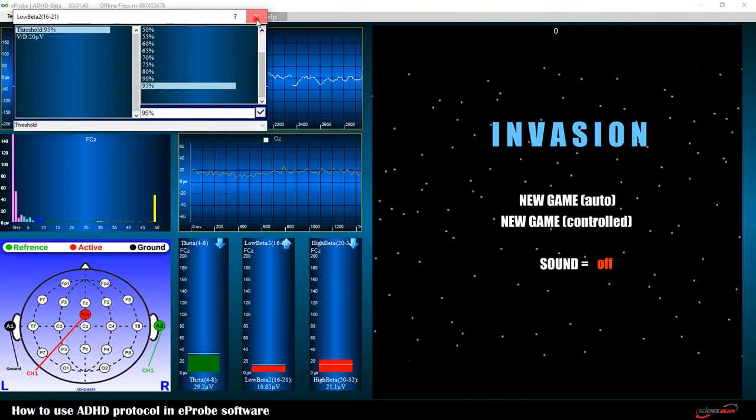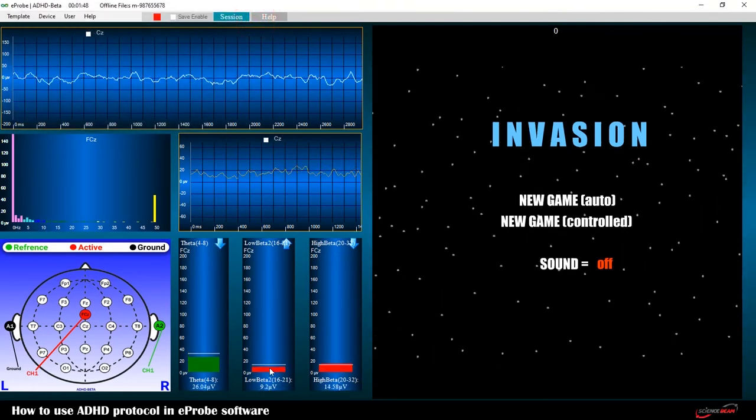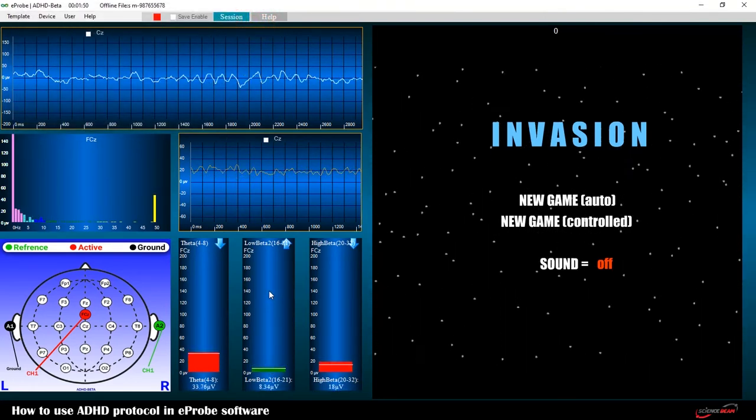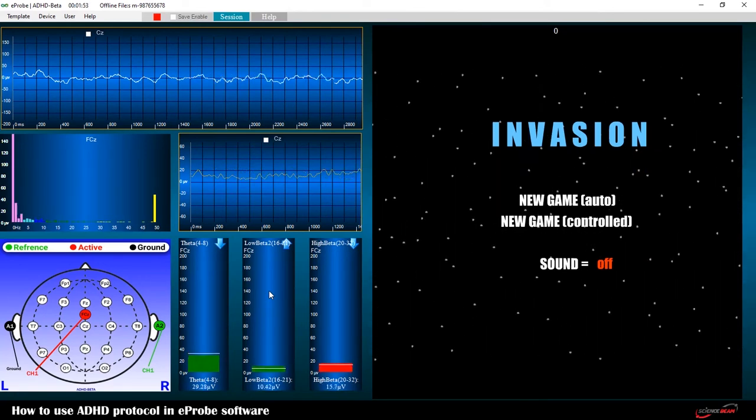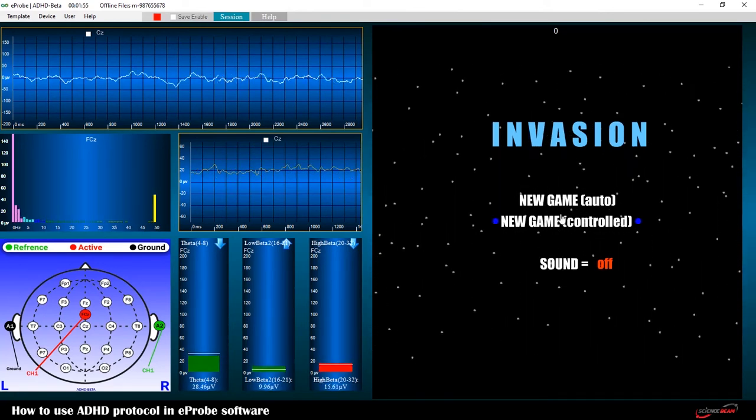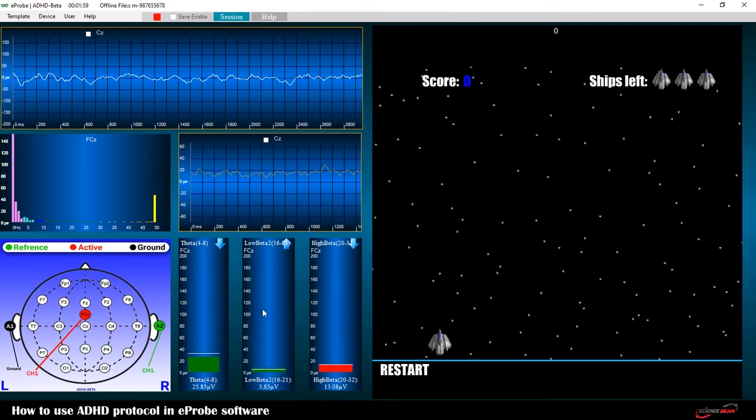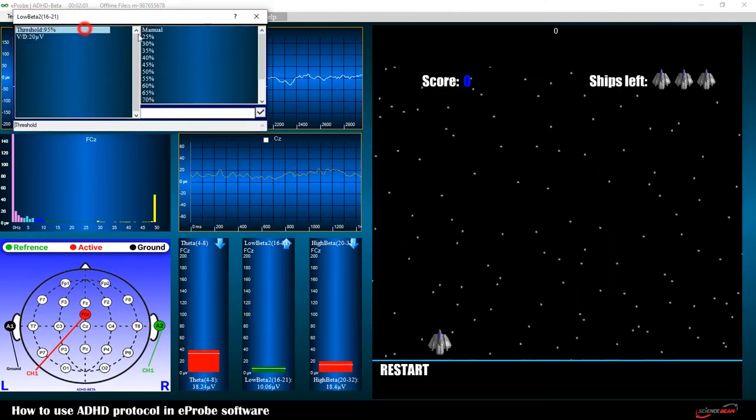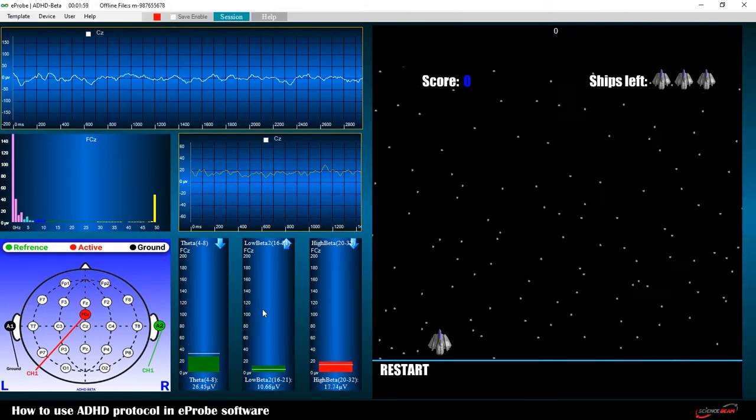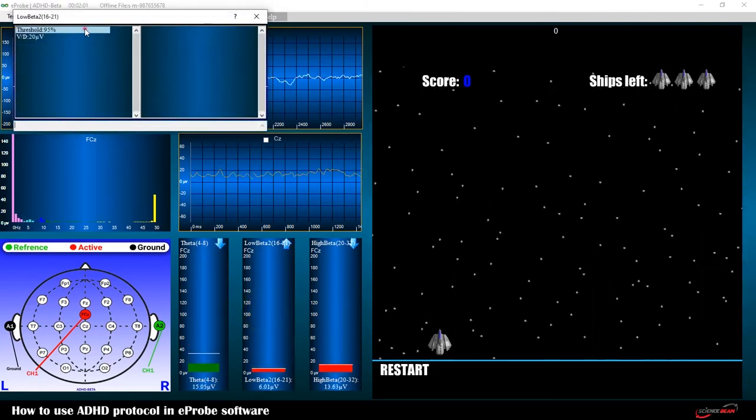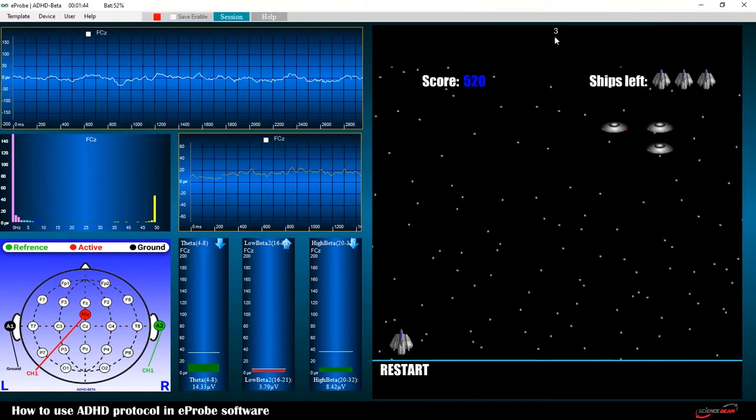In auto mode, if you place the number to 95%, the game will be so easy. That means 95% of the time the bar graph will turn to green and the game goes on. And if you lower the number, the game becomes harder. For example, if you set it on 25%, the game will become harder and only 25% of the time it will turn to green.